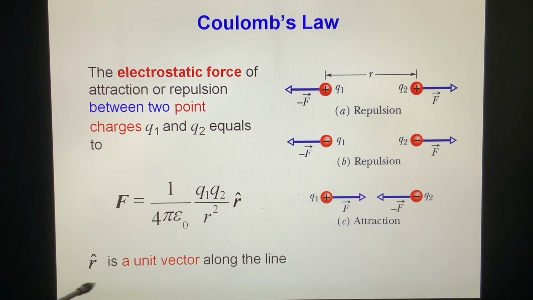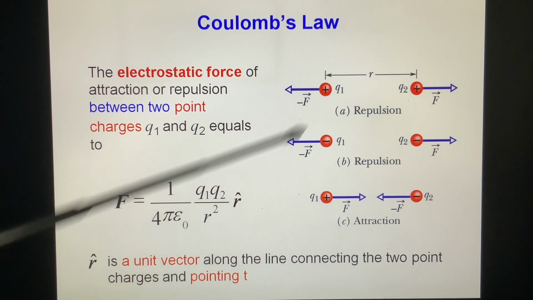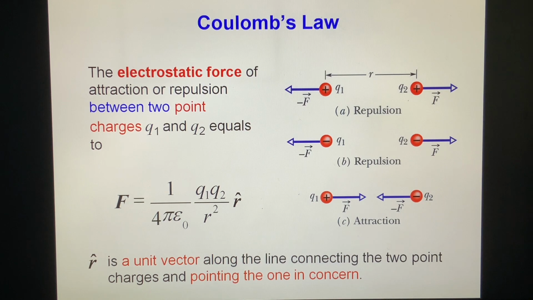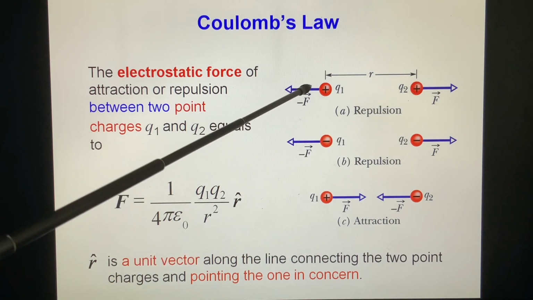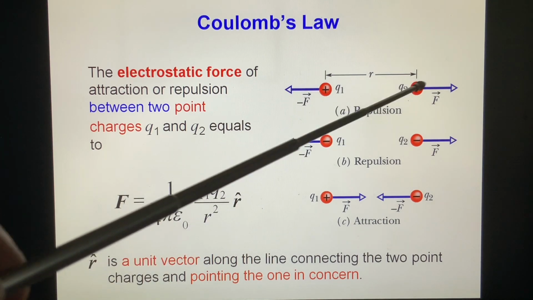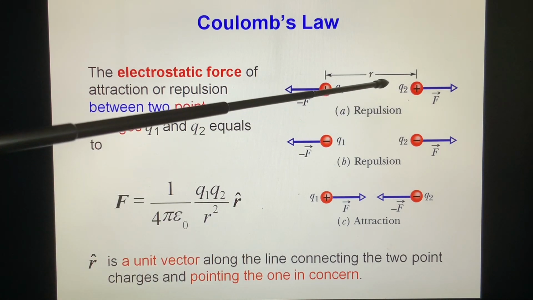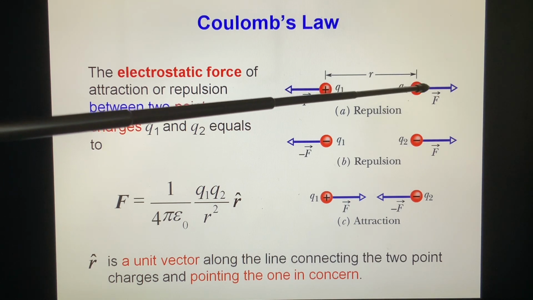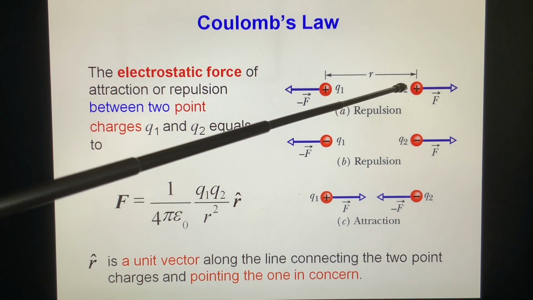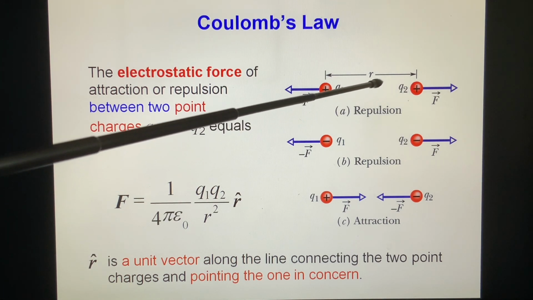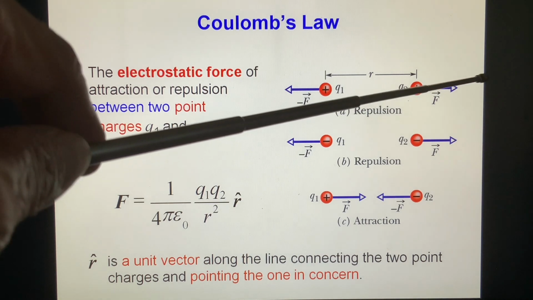R̂ is a unit vector along the line connecting the two point charges and pointing to the one in consideration. If this is the point in consideration, then this is the unit vector pointing towards it along this line. This is R̂. And here, Q1 and Q2 are both positive, so their product is positive. That means the force is positive along R̂.